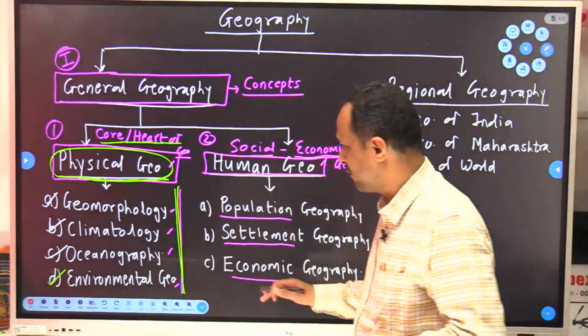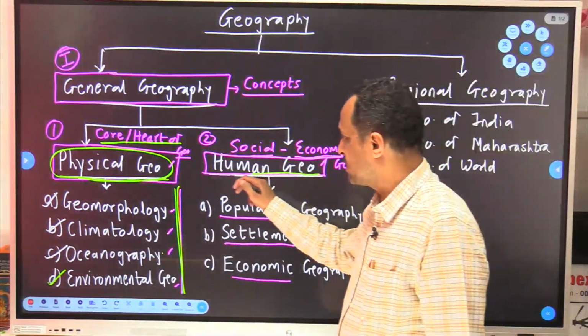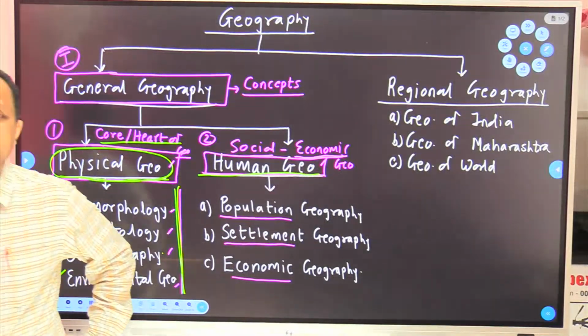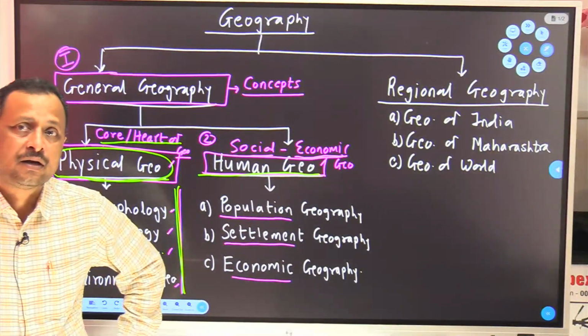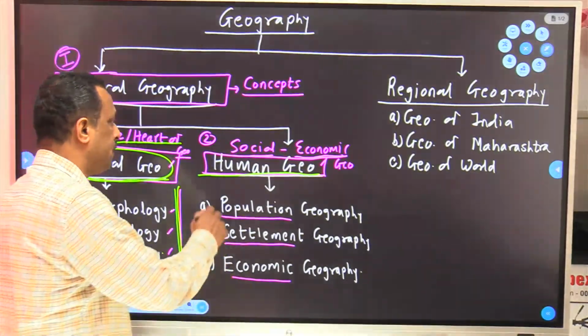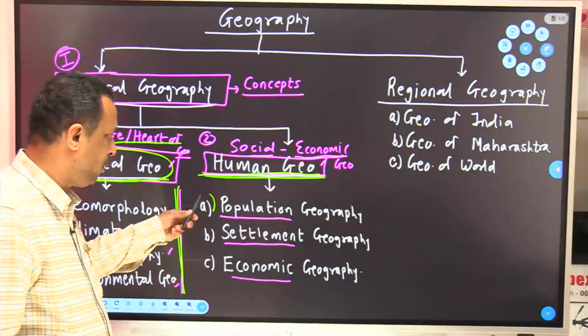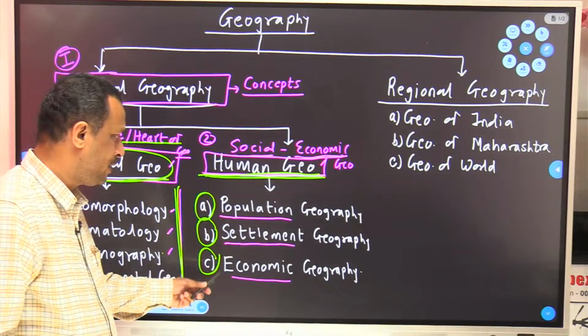Now we are going to understand what every component contains. Before that, we will take a review of the remaining part, that's human geography. See, human geography, as the name suggests, indicates nothing else but the human interference in physical geography. What human beings are doing in the environment, that we are trying to study over here. Human geography includes the study of human population, the study of human settlements, and economic geography.